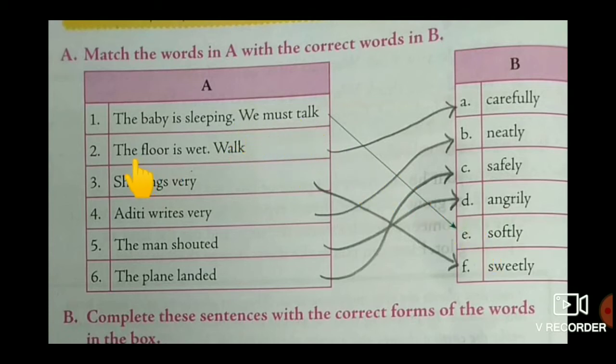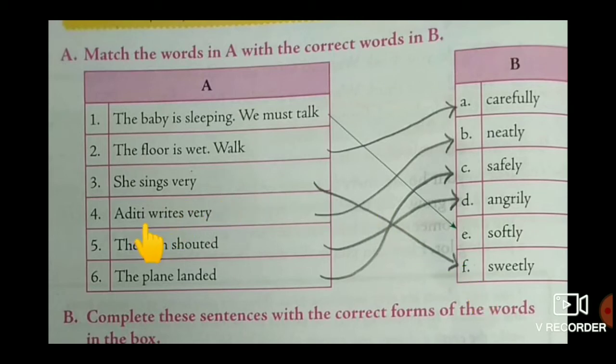And the next one: the floor is wet. How can we walk at that time? We can walk very carefully because the floor is wet. Otherwise, what happens, children? We fall down on the floor. And the next one, she sings very... What is the matching word here? Sweetly. She sings very sweetly. Here, the adverb suitable for this is sweetly.